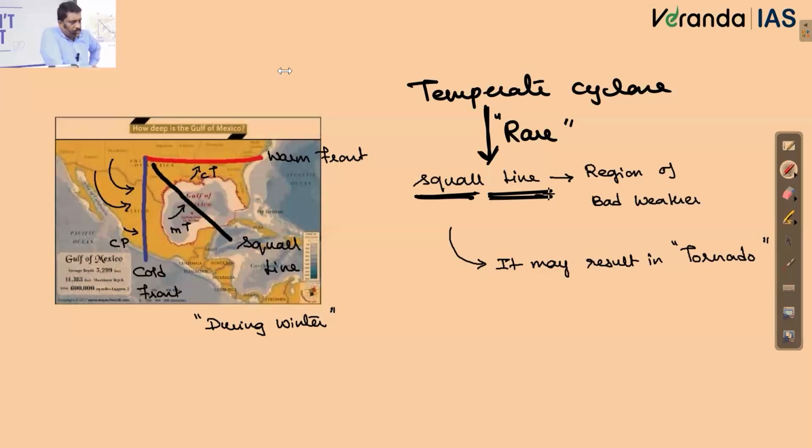Within bracket, what are the different air masses we are talking about?